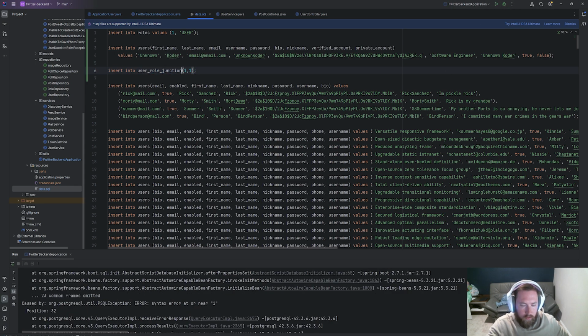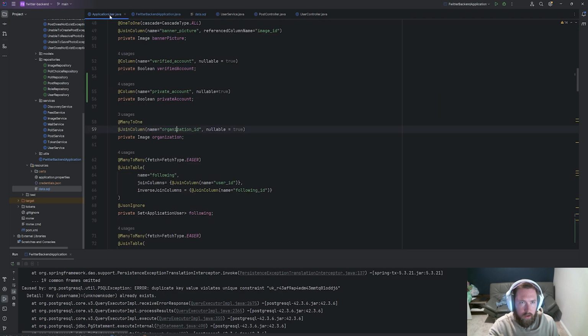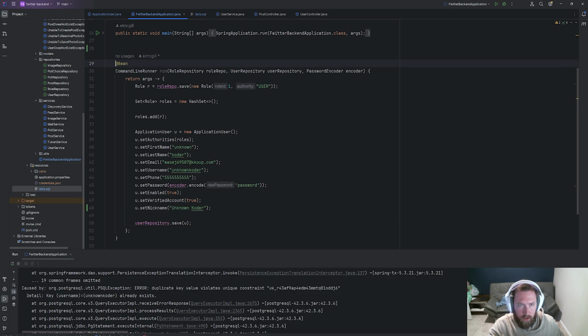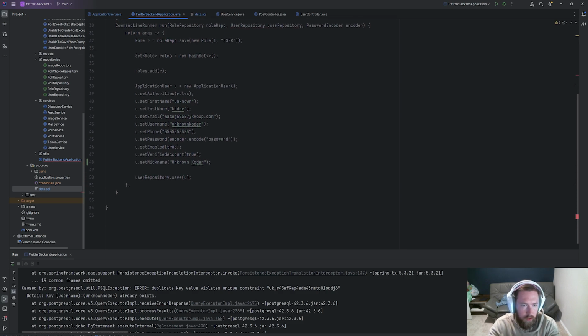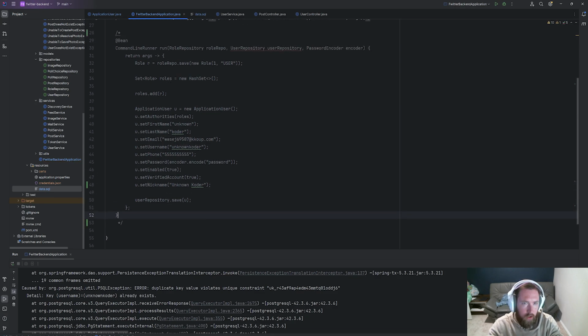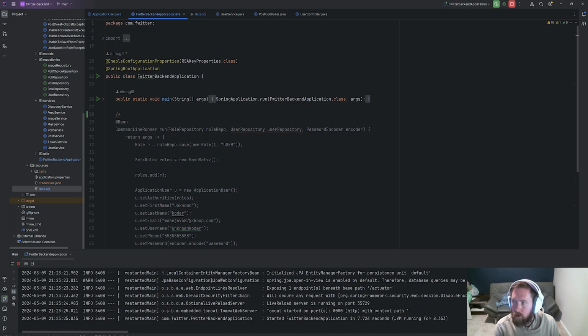Oh, you know what? Values. All right, let's try that. Username unknown coder already exists. Oh, you know what? We can get rid of this code now. So I'm going to just comment it just in case I need it later. I shouldn't need it later, but you never know. All right, one last try. Okay, so now anytime that we reload, we'll just grab it from data.sql.